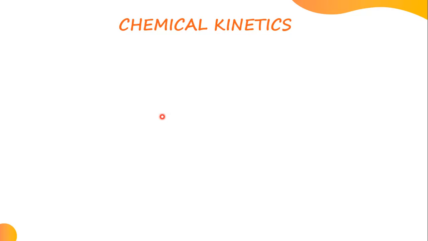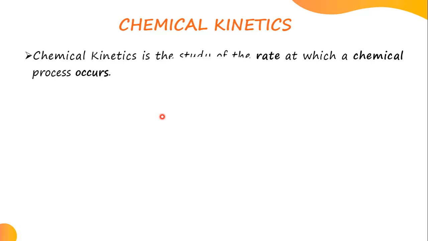For now, let's start. So what do you understand by chemical kinetics, or what is chemical kinetics? Note that chemical kinetics is the study of the rate at which a chemical process occurs. I repeat, chemical kinetics is the study of the rate at which a chemical process occurs. I've marked this. Why? Because, what do you understand by a rate? A rate is just how fast a chemical reaction occurs. So chemical kinetics is studying how fast a chemical reaction occurs.